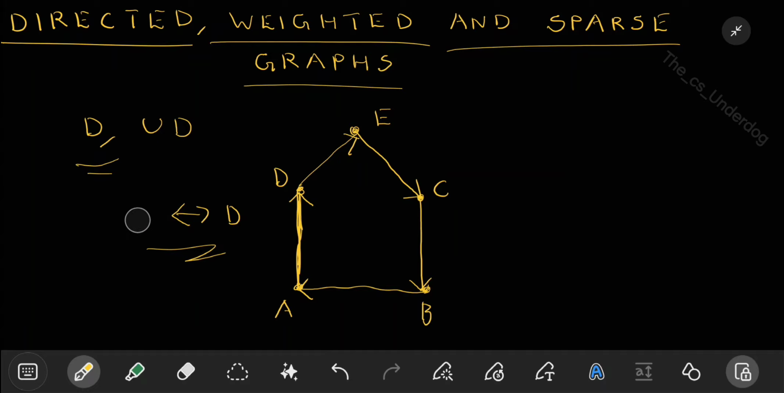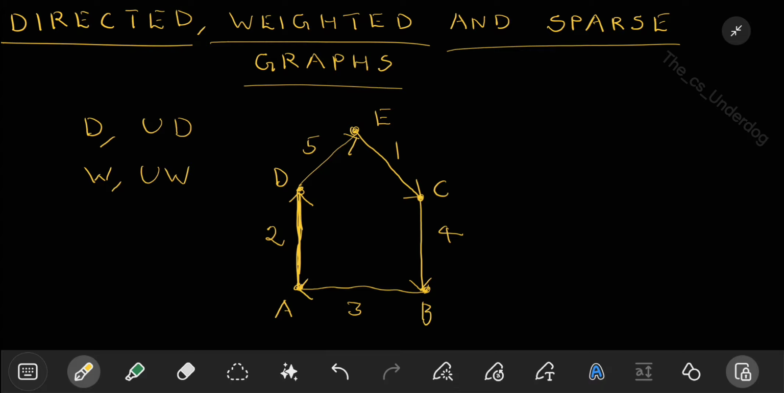Second thing is weighted. The same way you can classify any graph as directed or undirected, similarly you can also classify it as weighted or unweighted. In the case of weighted graphs, each edge will have a weight. Weight will generally be distance, cost, or something like that. So each of the edges, maybe this is of weight 2, this is 3, 4, 5, 1 and so on.